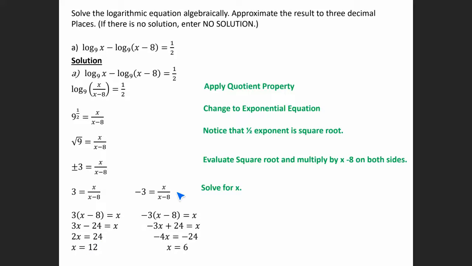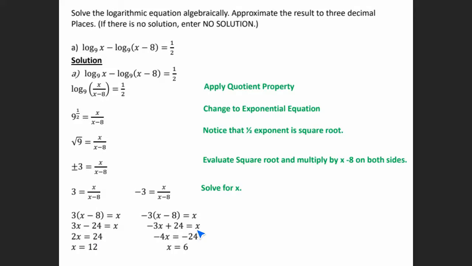And on the second one, we multiply by x minus 8 again. So we end up with negative 3 times x minus 8, so we end up with negative 3x plus 24 is equal to x. Subtract x on both sides, so we get negative 4x. Subtract 24 on both sides, so we get negative 24. So x is equal to 6.